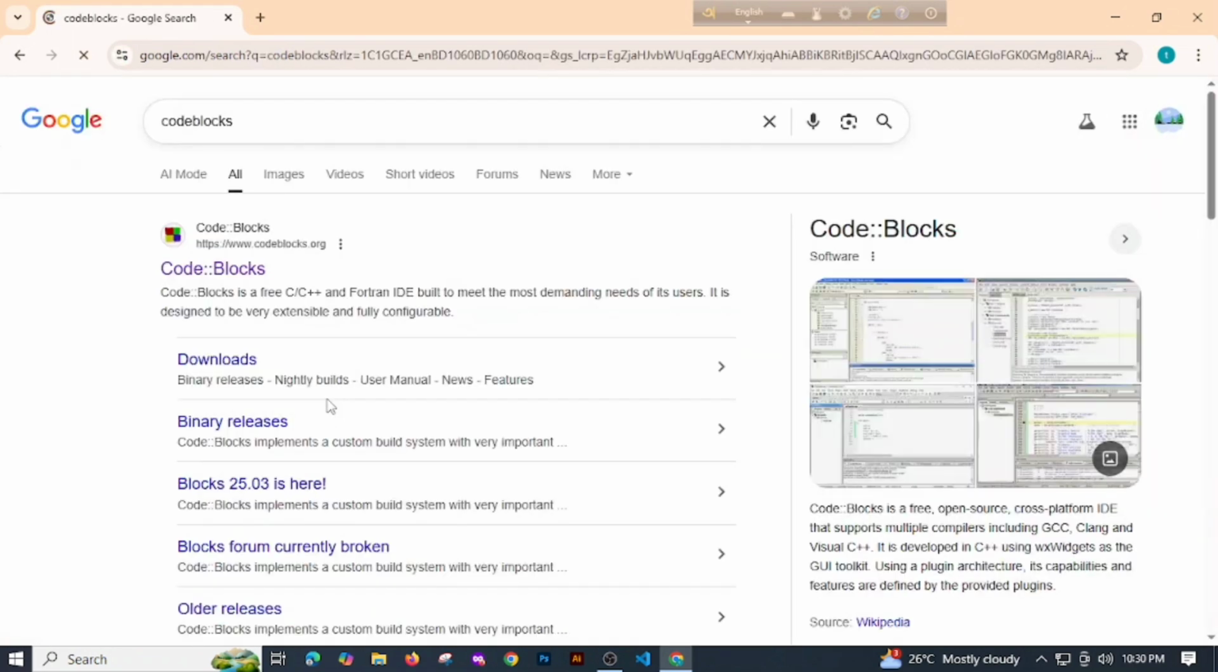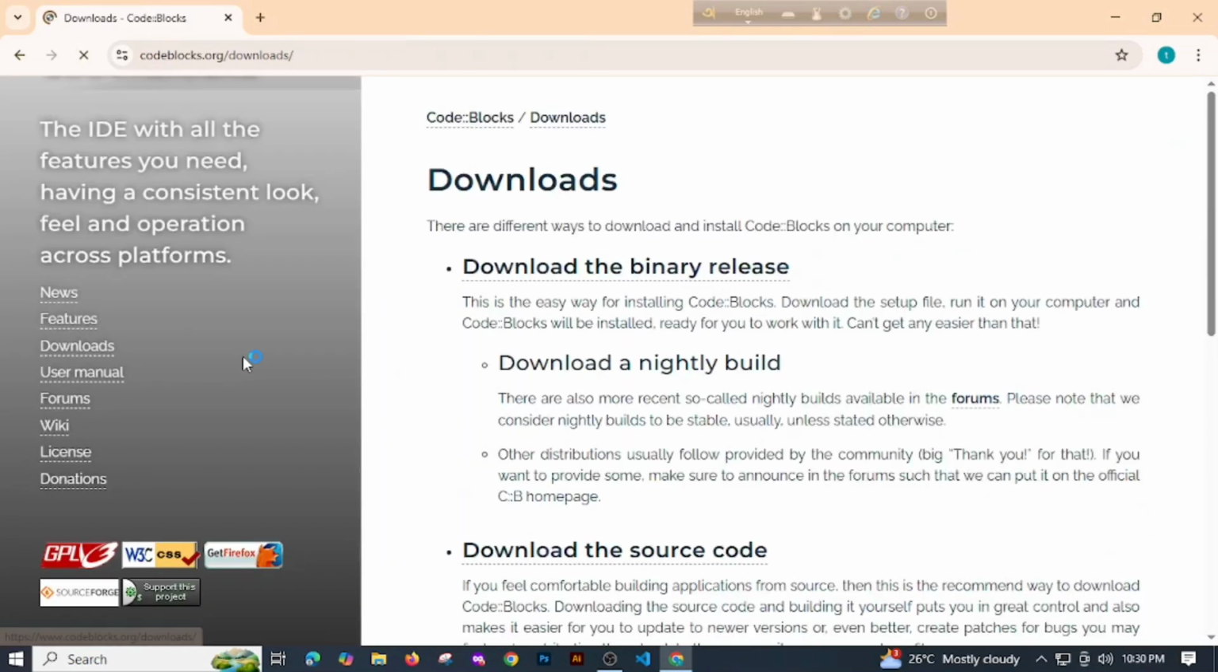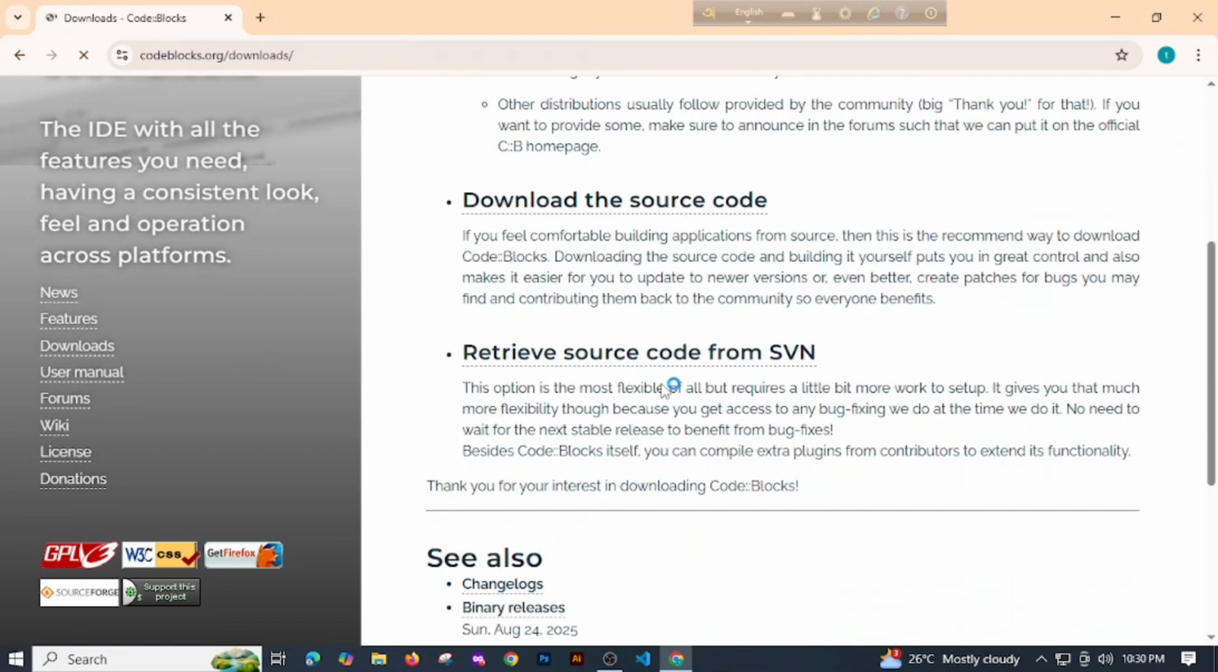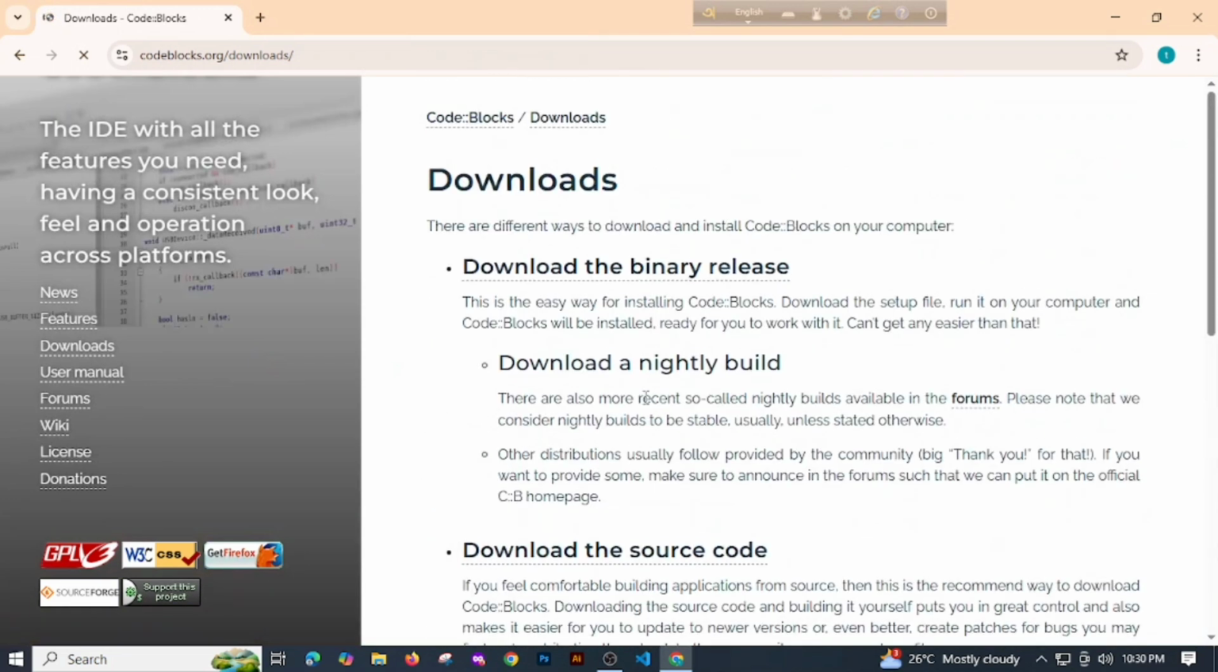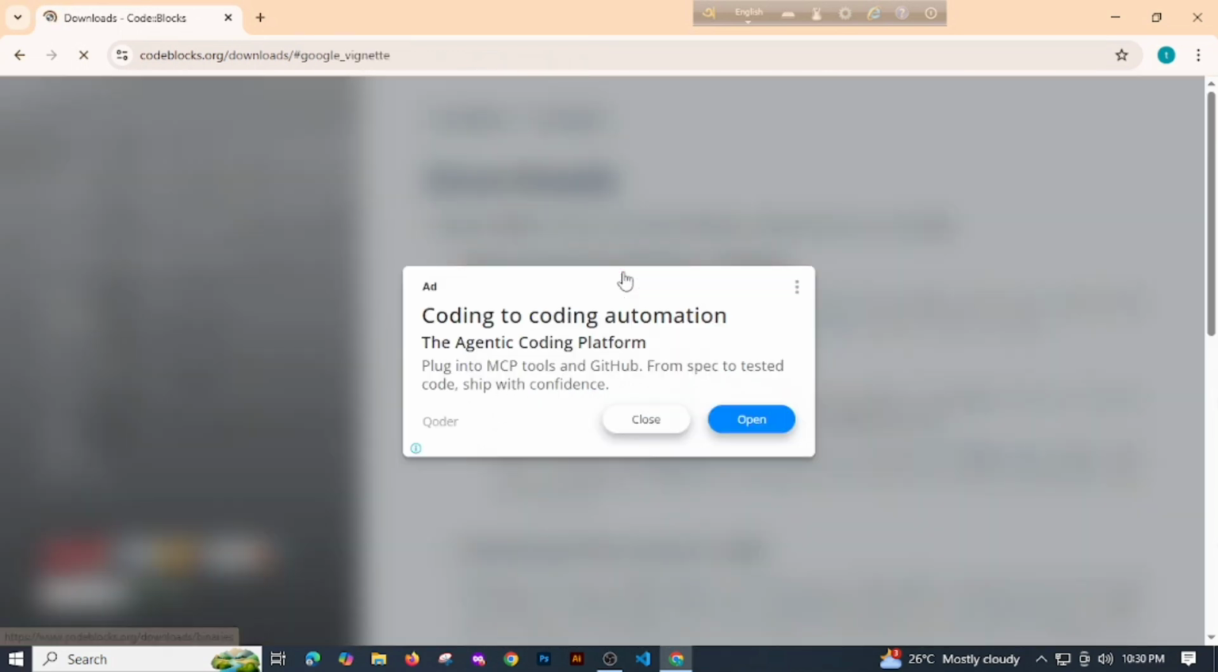We'll click downloads here. We'll look for binary release. No, it's always at the top, sorry, my bad. We'll click here. Okay, we'll just close this, just an ad.